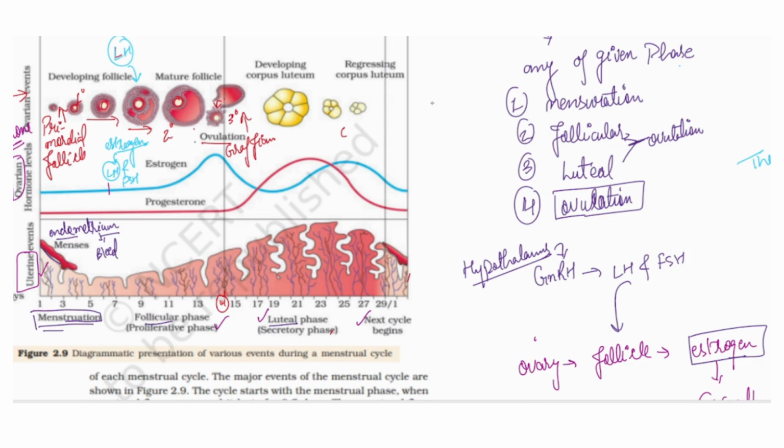As the estrogen is releasing, it will be giving positive feedback to the LH, and LH is coming. As the LH is coming more and more, in the middle of the cycle, at the 14th day of the complete menstruation cycle, the estrogen and the LH both are high. So at the high peak of the estrogen and the LH, it will cause the ovulation, meaning the egg, the ovum, will come out from the Graafian follicle.